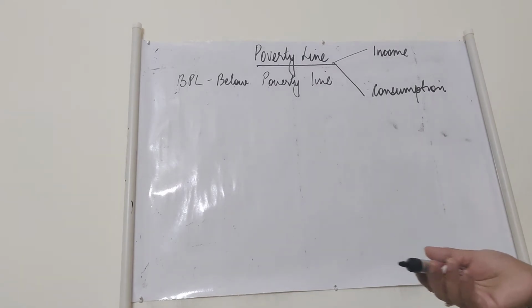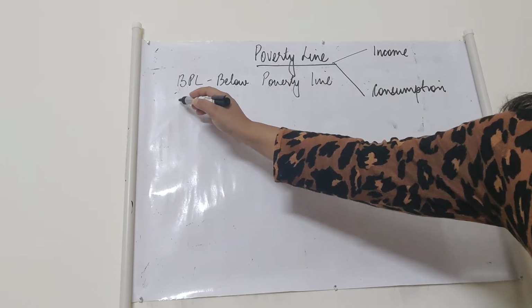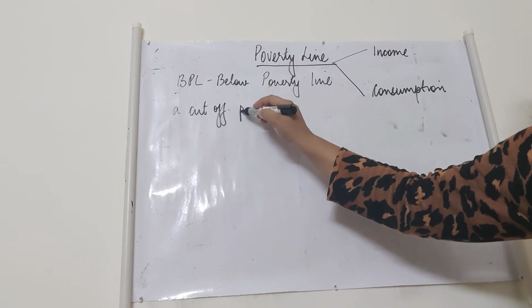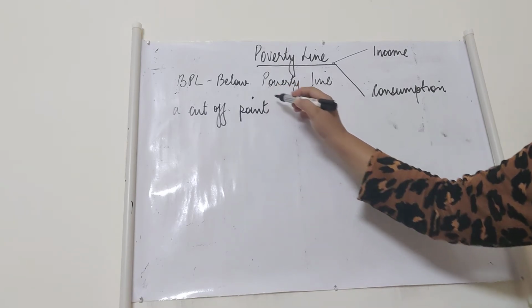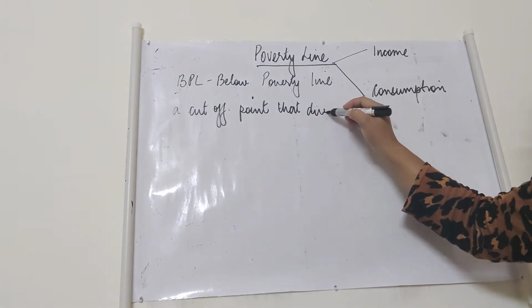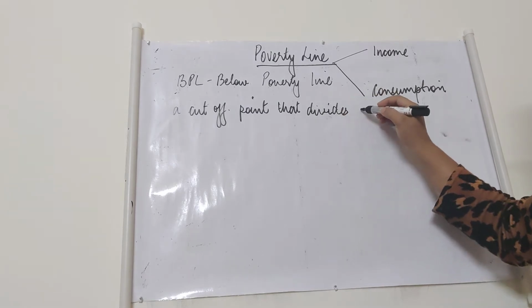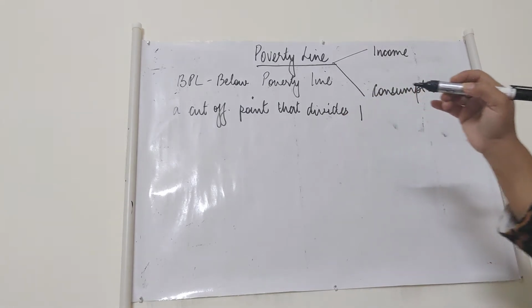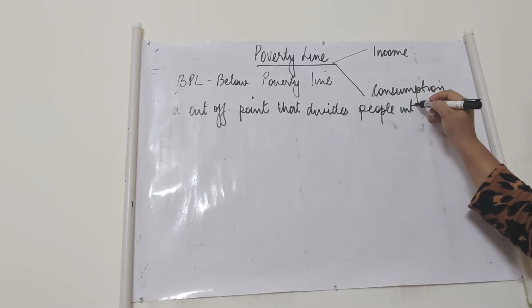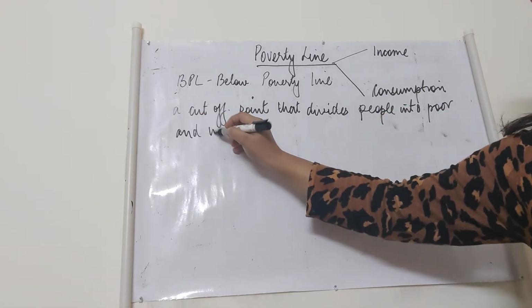In very simple words, you can just learn that poverty line is a cut off point. It's not a line, it's a cut off point that divides, this is a very key definition, the people or population of a country into poor and non-poor.